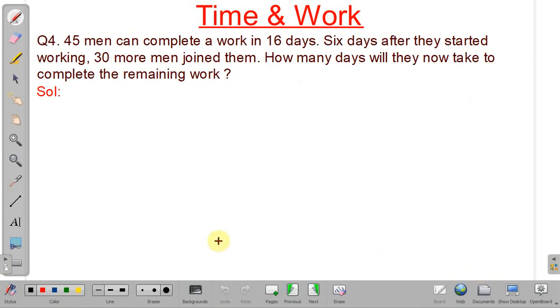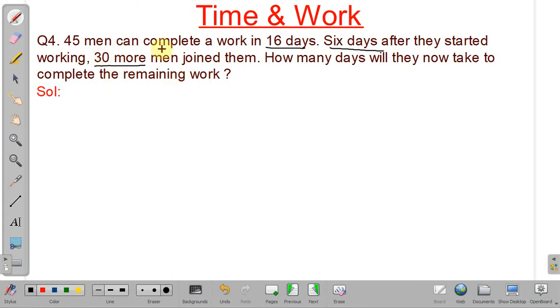See, in this problem, what is given? 45 men can complete a work in 16 days. After 6 days from the start of work, 30 more men joined. So, we have to find in how many days the remaining work can be completed. So, how can we solve this?